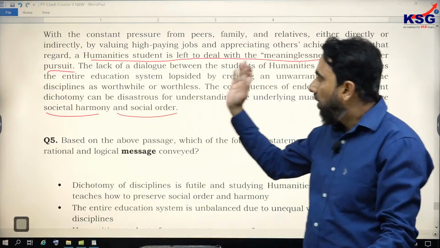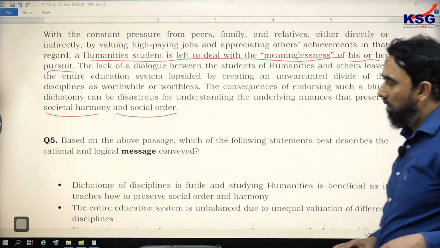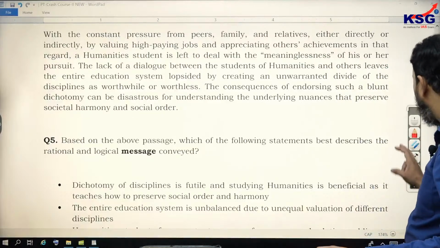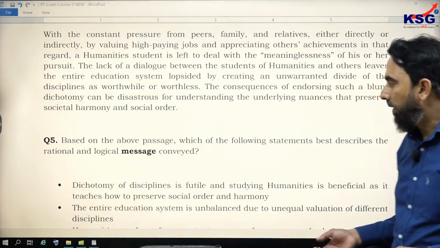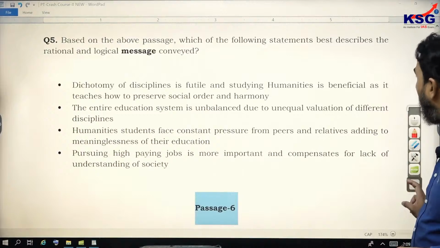So humanities, what kind of problem is it facing, and this dichotomy, which means splitting something into two, highlighting the difference, the opposing ideas. So the way it is being treated, the author has openly criticized that.